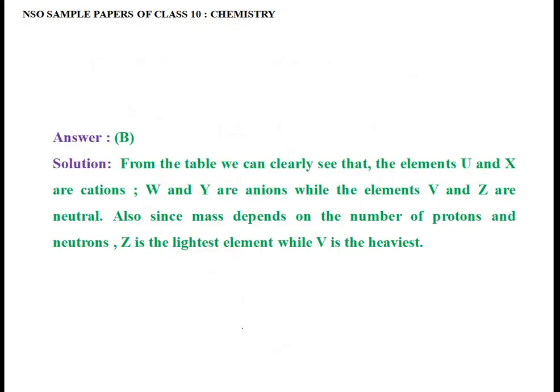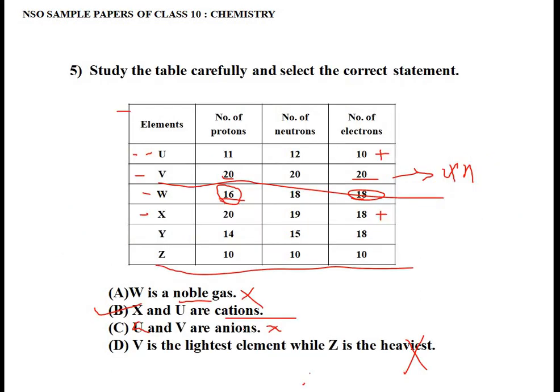The solution says, from the table we can clearly see that the elements U and X are cations, W and Y are anions, while the element V and Z are neutral. Also, since mass depends on the number of protons and neutrons, Z is the lightest element while V is the heaviest element. Okay, so I hope you understood this question. It's very simple. Just you have to have the proper knowledge about the atomic mass and atomic number and how to identify each element, cation, anion and neutral nature of the elements.